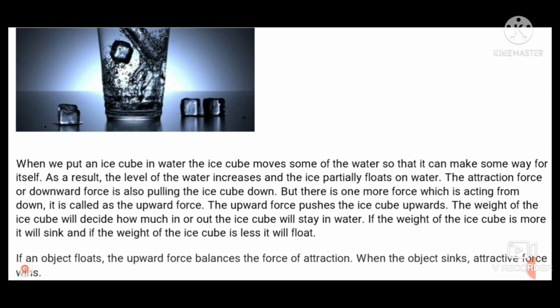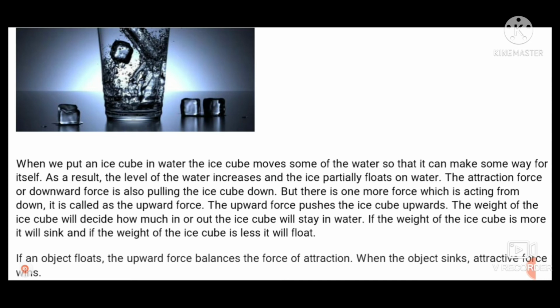And here, see children, you can see an ice cube, and it is floating in water. So why does this ice cube float, though both the things are made of water only? One is in the solid form and the other one is in the liquid form. Ice cube is in the solid form and water is in the liquid form.